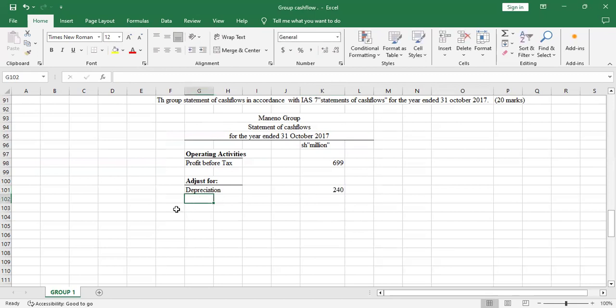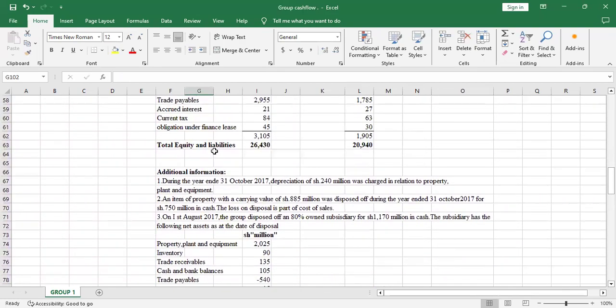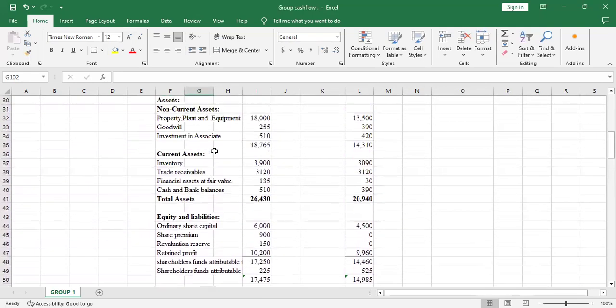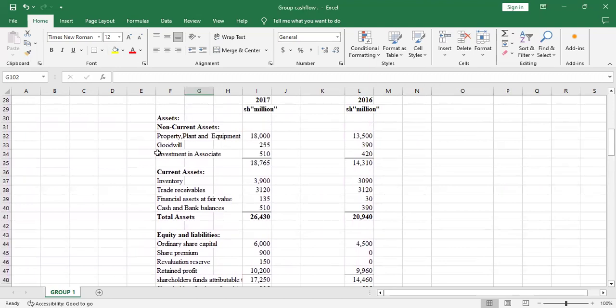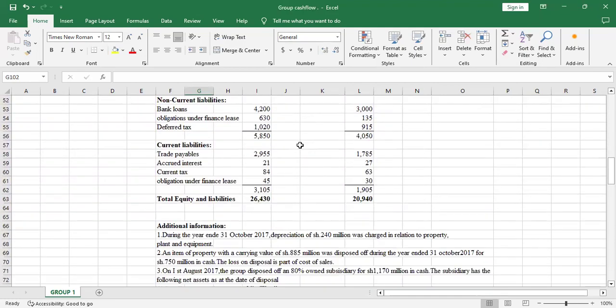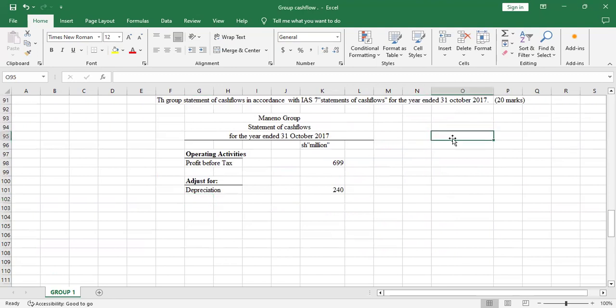I'll check whether there was impairment. Because we're not given it in the additional information, I'll go straight to the statement of financial position, other than current assets, and I'll check the goodwill. So there was goodwill, which means there's an item of impairment. So I'll first calculate the goodwill on acquisition of the subsidiary. You'll allow me to do my workings here. So we'll have goodwill for the subsidiary.